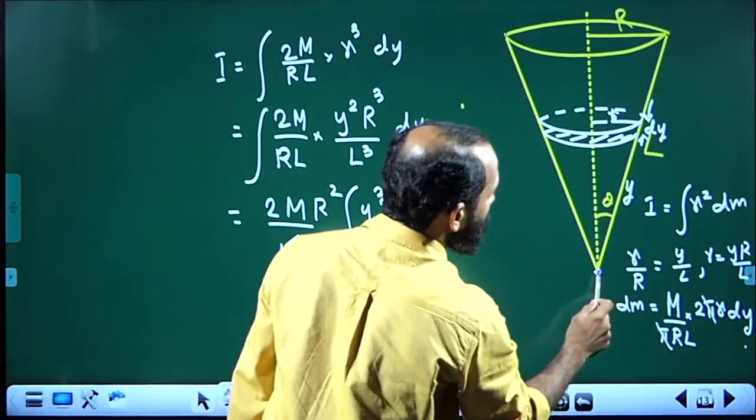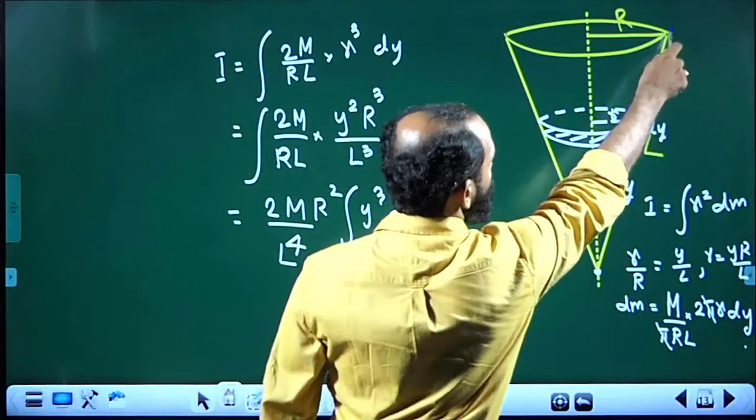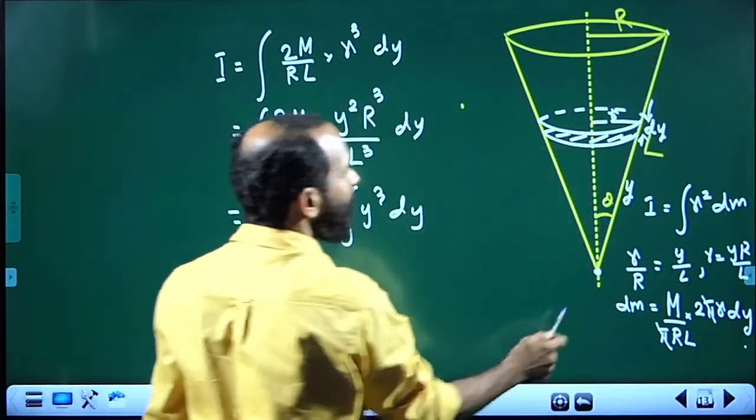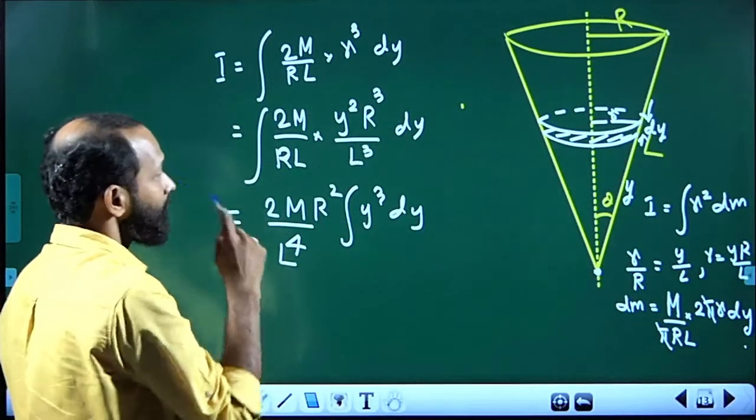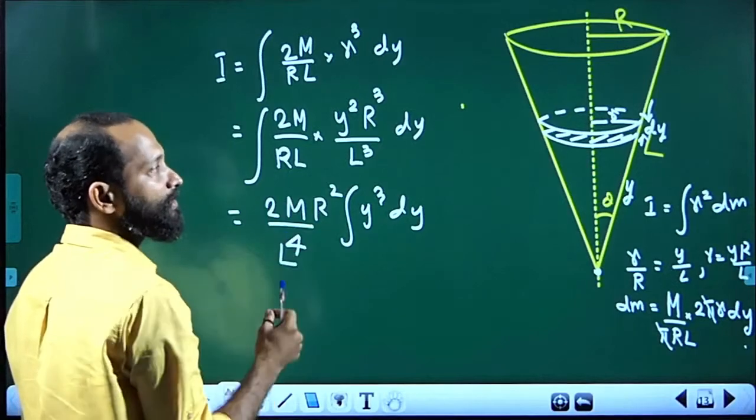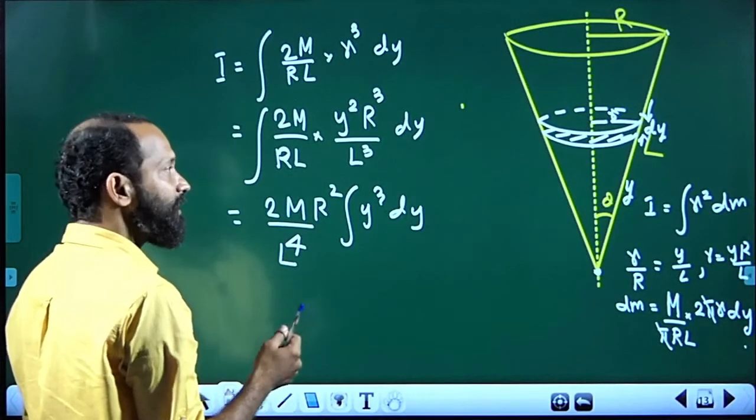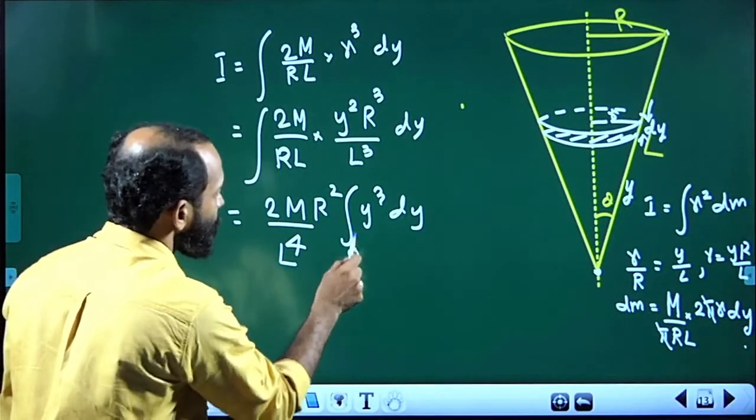The distance increases from 0 to L. The slanting length is L. The thin strip is whose thickness is slanting thickness. So we have to integrate from 0 to L.